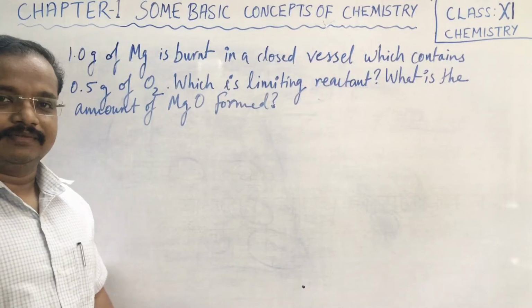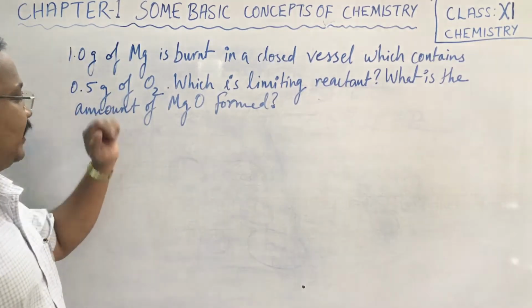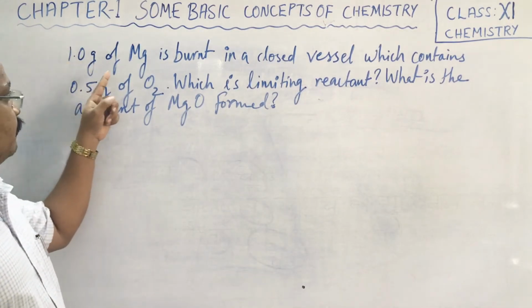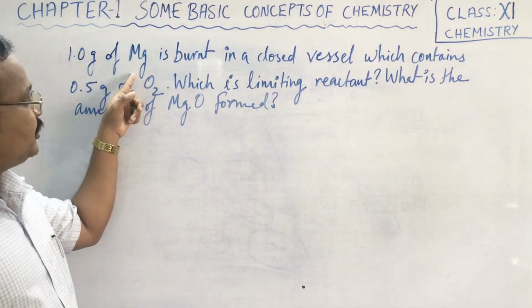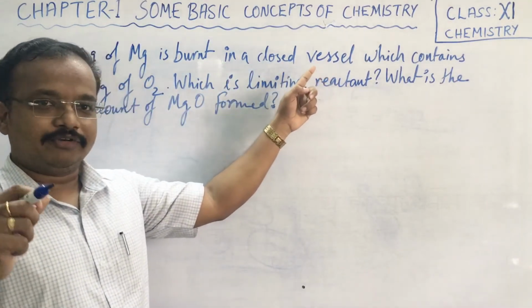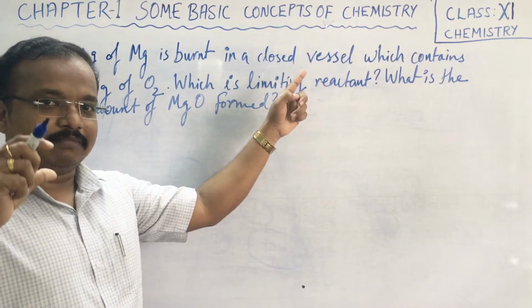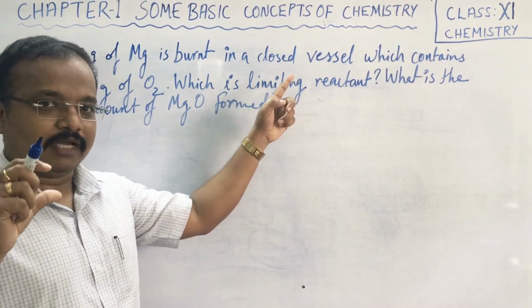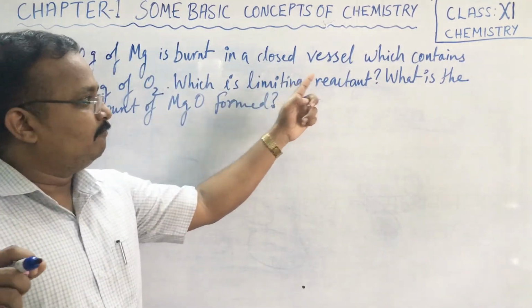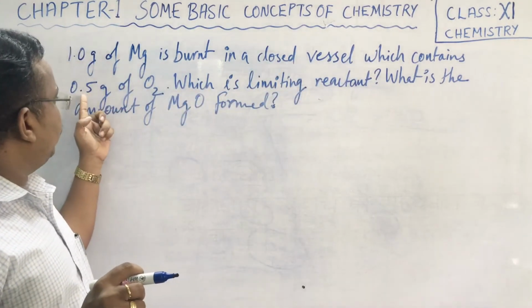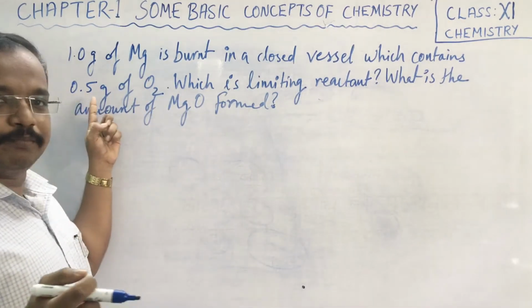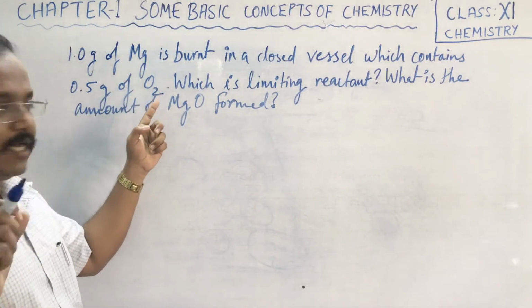Okay children, listen here. Let's do an example. 1.0 gram of magnesium, Mg, is burned in a closed vessel. You have to remember, closed vessel, so only that much oxygen will be available. That's why it is written that Mg is burned in a closed vessel which contains 0.5 gram of O2.